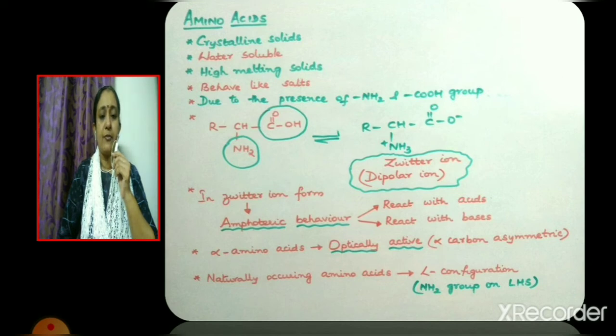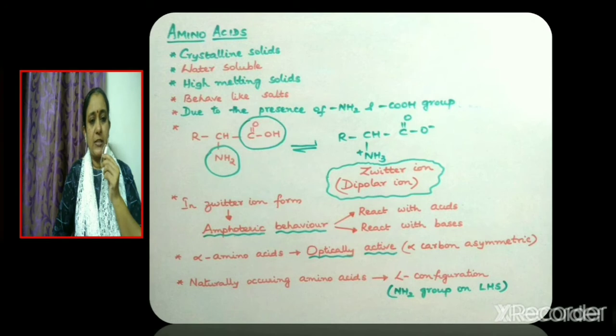Now consider the alpha amino acid RCHNH2COOH. In an aqueous solution, the carboxylic acid group can donate a proton and the NH2 group can accept a proton. So amino acid exists in the form RCHNH3+COO-. It exists as a dipolar ion. This dipolar ion is known as Zwitter ion. In the Zwitter ion form, amino acid is found to exhibit amphoteric behavior. It shows that in Zwitter ion form, amino acids can react with acids as well as with bases.